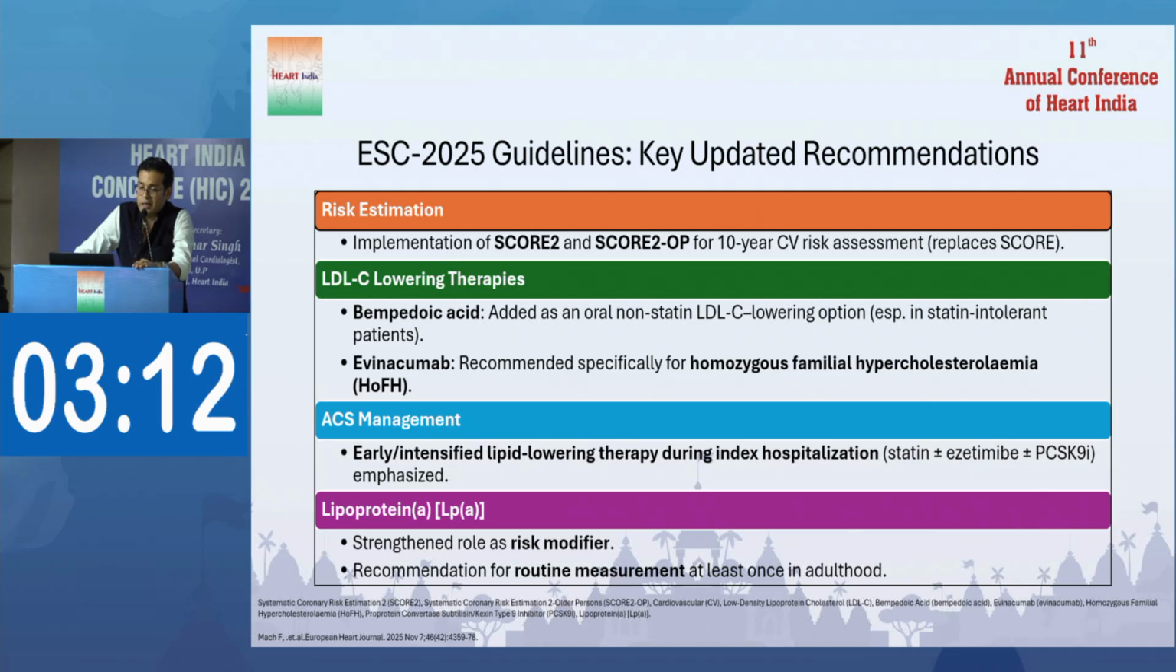On the basis of clear outcome data, there are good results with MACE outcomes in statin intolerant patients. Evinacumab is also documented in the guidelines for homozygous familial hypercholesterolemia, because with the PCSK9 inhibitors, alirocumab, evolocumab, inclisiran, the data is not very good for homozygous familial hypercholesterolemia. And Lp(a) is recommended as a routine measurement at least once in adulthood, and in the case of female patients, you can take two measurements, a value prior to menopause and a value post menopause.